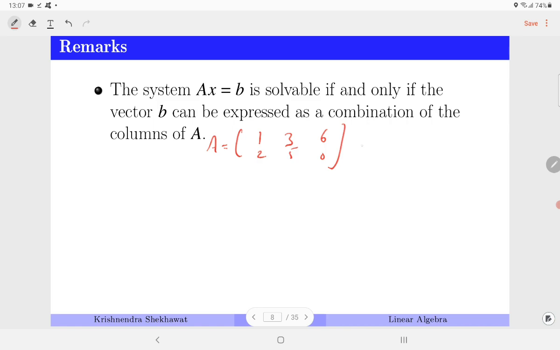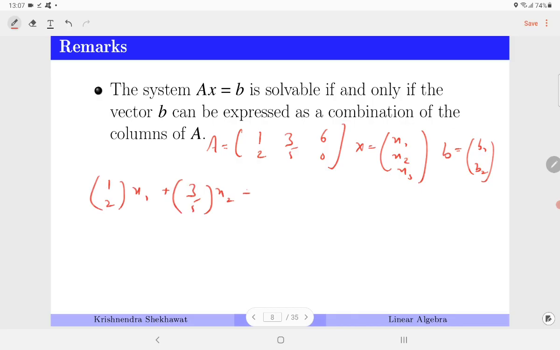So this is A. X is x1, x2, x3. B is anything, B1, B2. So Ax can be written as (1, 2) x1 plus (3, 5) x2 plus (6, 0) x3 is equal to (B1, B2). It means that if we can express the column vector B as a linear combination of (1, 2), (3, 5) and (6, 0), then the system is consistent, otherwise not.